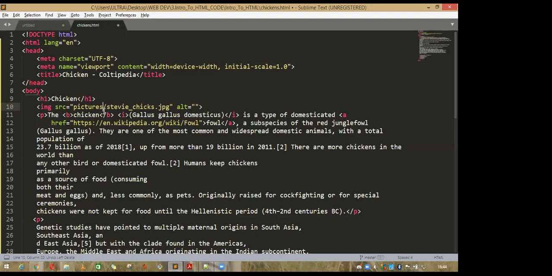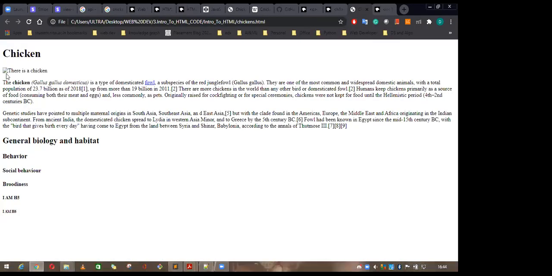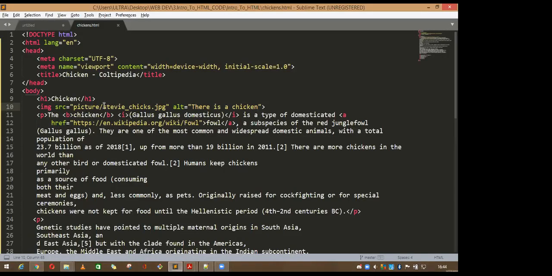So that's why I'm giving some alt tag here. You can write here, there is a chicken here, and if the path is wrong, this will show like there is something here, this broken picture. There is something here which you can either change, add, or modify. So you think, there is something wrong in this format, so I have to modify this one and make some different picture out of it.